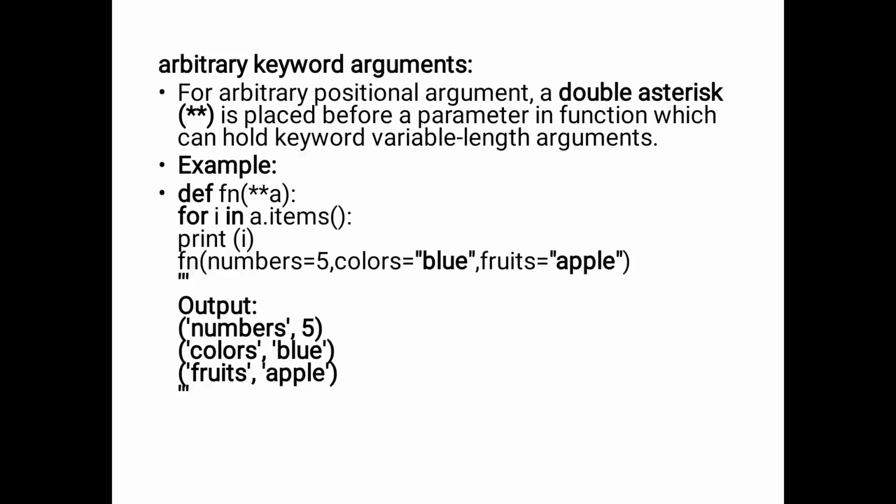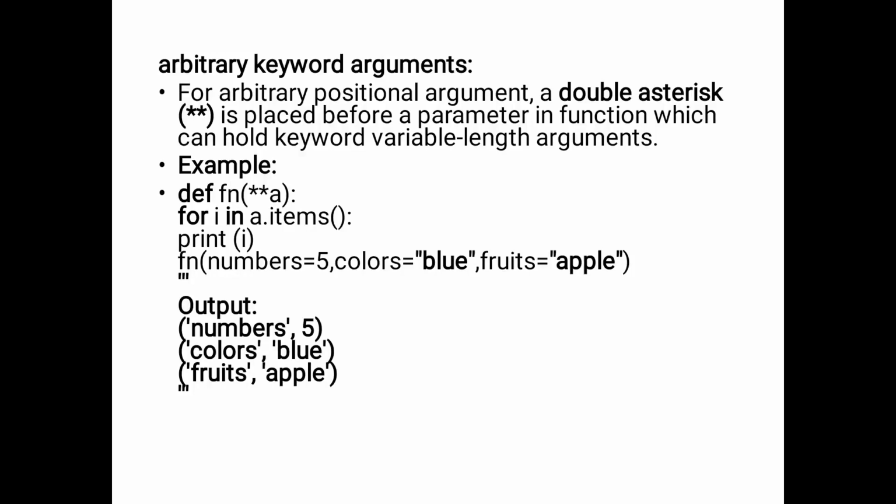The iteration starts with for i in a.items(), so it is also applied on the tuples. Here we are declaring the parameter name a, and it is applied to the function fn. Then print of i, so in each iteration we print the i.